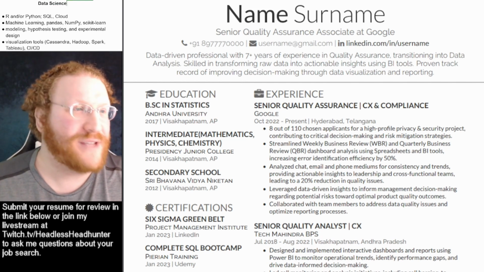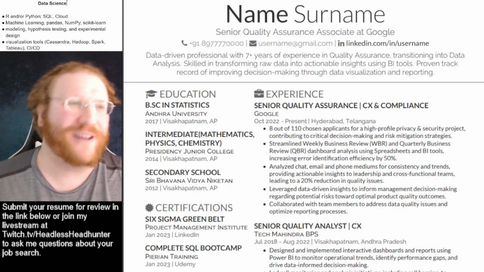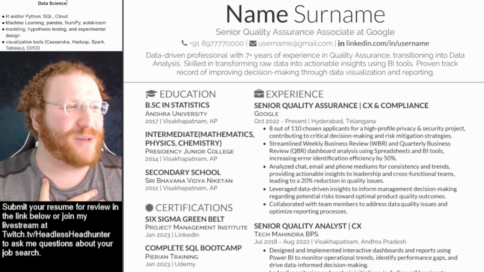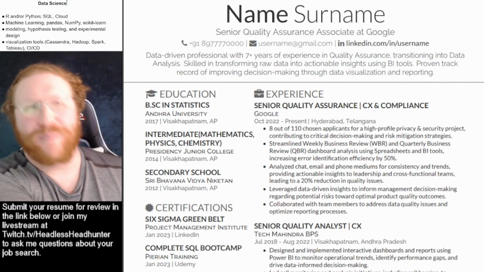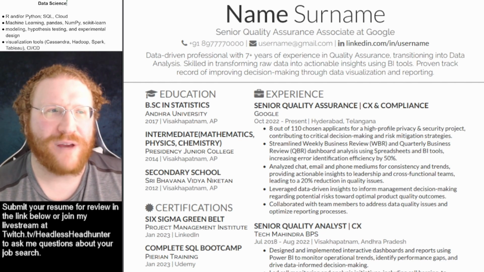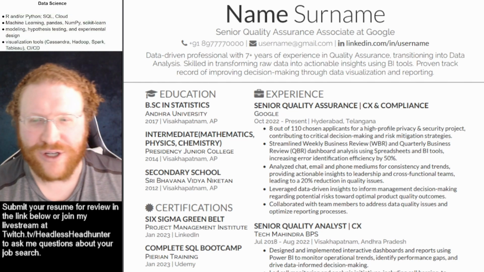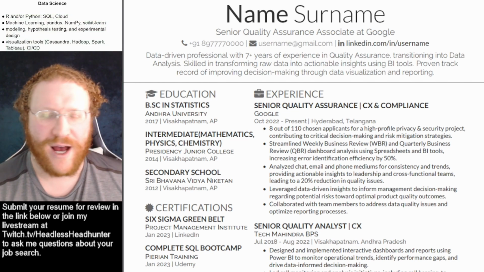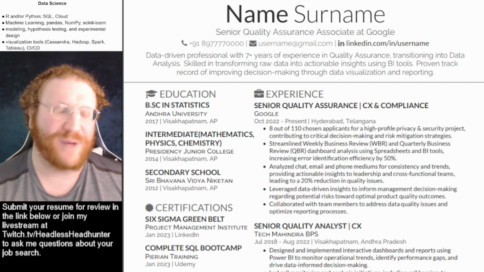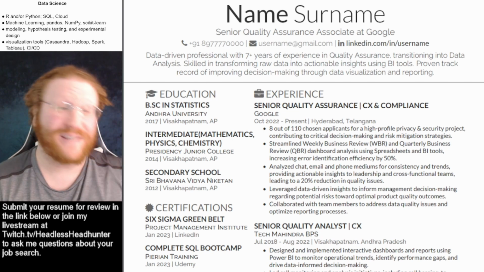Which are R, Python, SQL, Cloud, Machine Learning, Pandas, NumPy, Scikit-learn, Modeling, Hypothesis Testing, Experimental Design, Visualization Tools, Cassandra, Hadoop, Spark, Tableau, CI/CD, Complex Technical Concepts to non-technical stakeholders. So that is what I'd be looking for in data science. I actually don't know what else I'm going to be looking for. So I think we're going to focus mostly on formatting because, as people can see, this is a formatting issue.